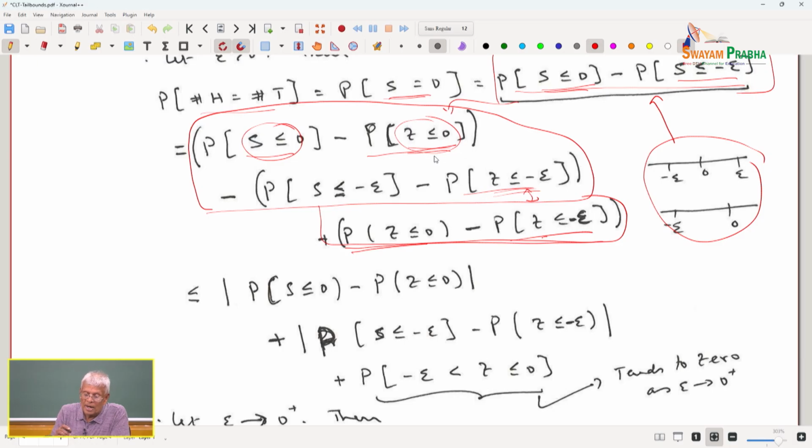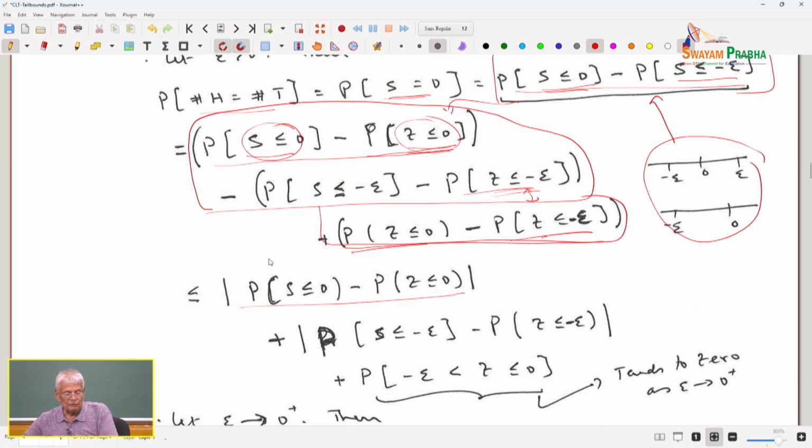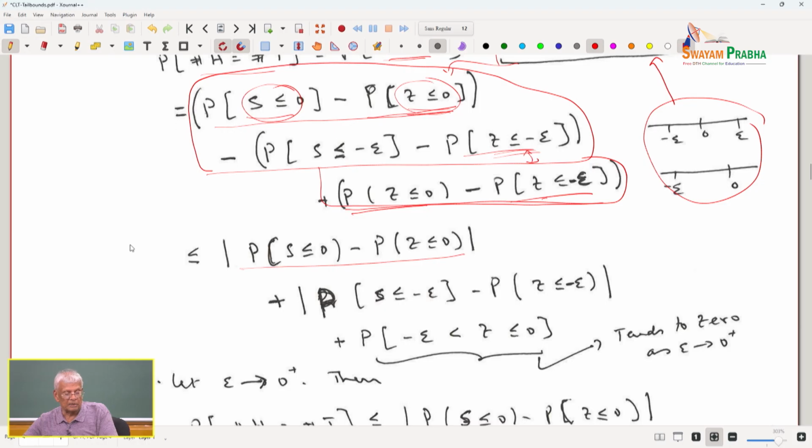So, what is it I want? I want to be able to compute the difference. So, the absolute value of the difference of the first term. Look at this now. I am having this event, expressed as a sum of three quantities. Now, if I take the absolute value, I am trying to inflate the right hand side. So, the equality becomes an inequality, and this is the difference we are looking for.